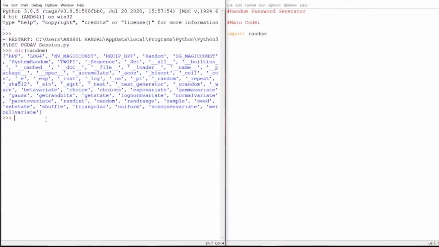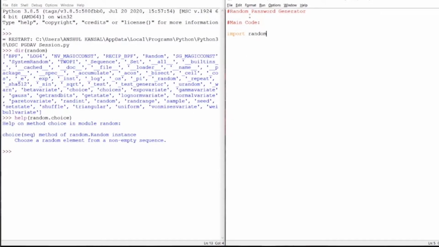Let me first show you what random choice is. It says that the choice method of random instances chooses a random element from a non-empty sequence. We will see it further when we create the program.